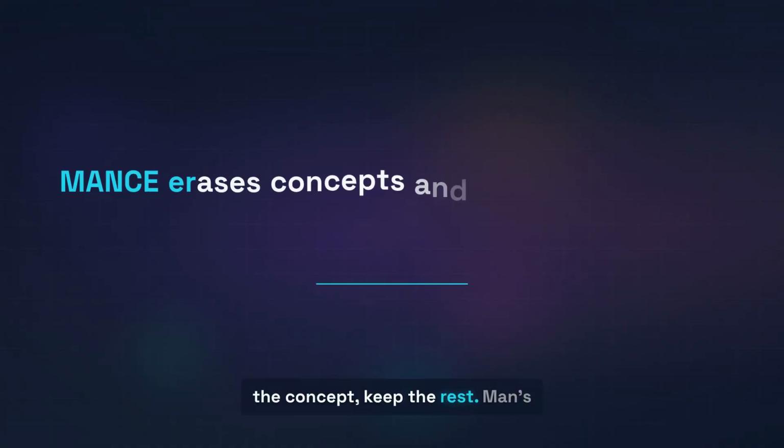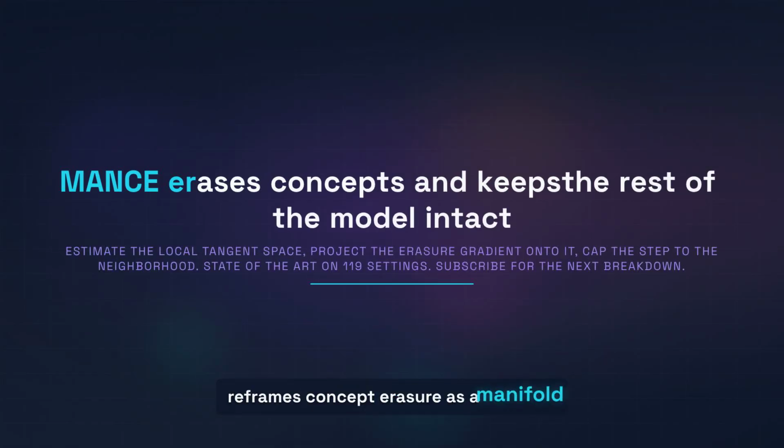Erase the concept, keep the rest. Manc reframes concept erasure as a manifold constrained move. Estimate the local tangent space, project the erasure gradient onto it, cap the step to the neighborhood. State of the art on 119 settings, with the manifold ablation and the 4 residual settings both carried honestly.